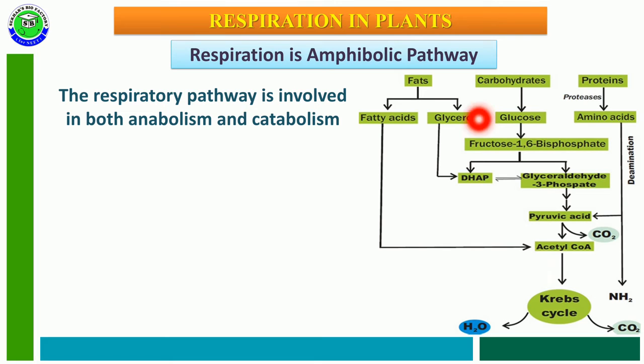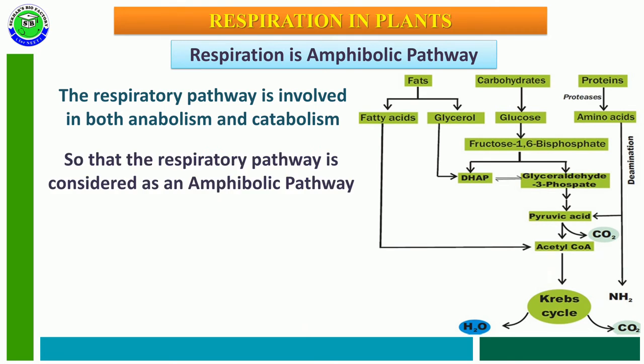Whenever all these respiratory substances are broken down for complete oxidation, it is catabolism. But anabolism also takes place in this pathway, so due to having both catabolism and anabolism, it is considered an amphibolic pathway. Amphibolic pathway means both catabolism and anabolism are possible.